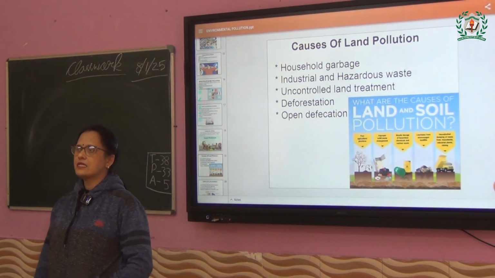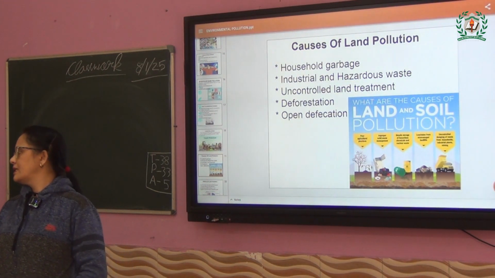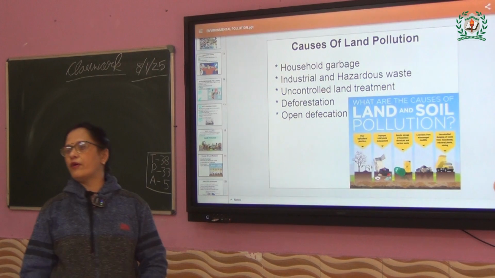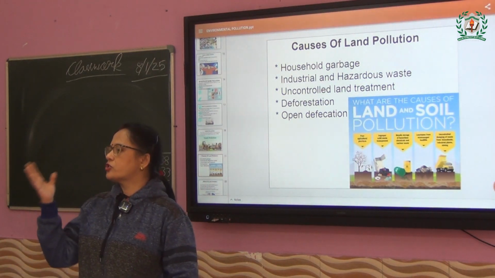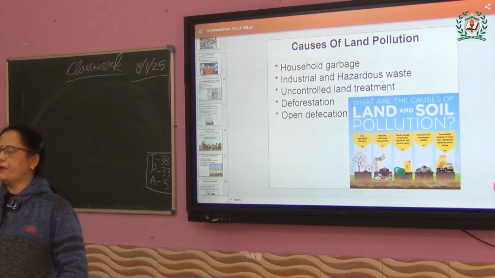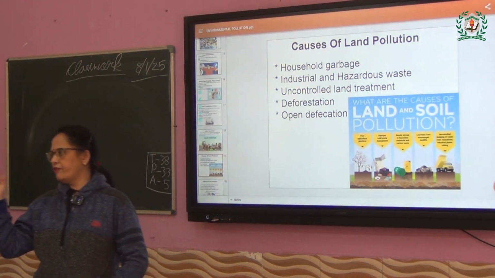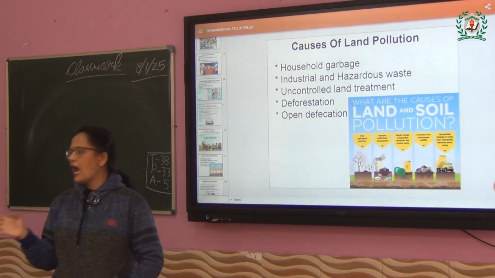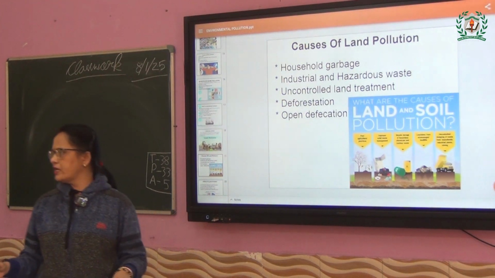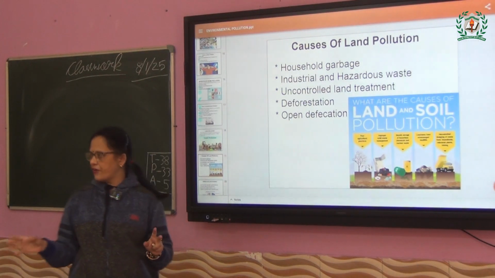Open defecation means, can anyone have an idea? Open defecation means? You have seen nowadays government has built many washrooms on the roads, payable toilets, and the government is telling people to go and use them, but they are not using them. Mainly in the villages, they just go and do it in the open field, and that is what happens. It is carrying germs, because those are the wastage products of the body. When you are throwing it on the land, what is happening? The land is carrying the germs, so it is affecting the land.